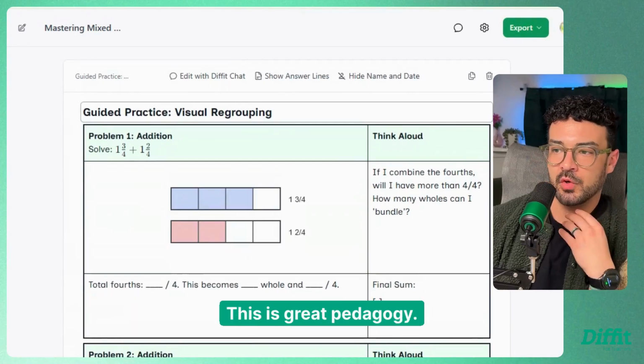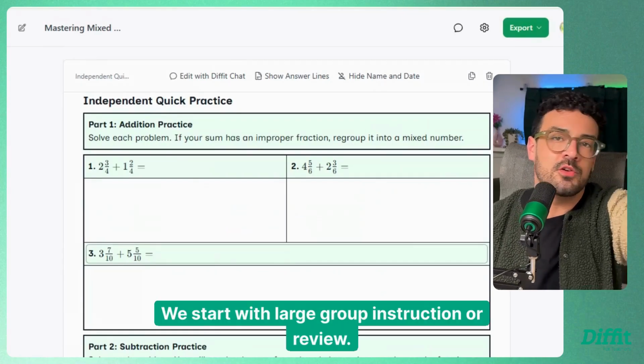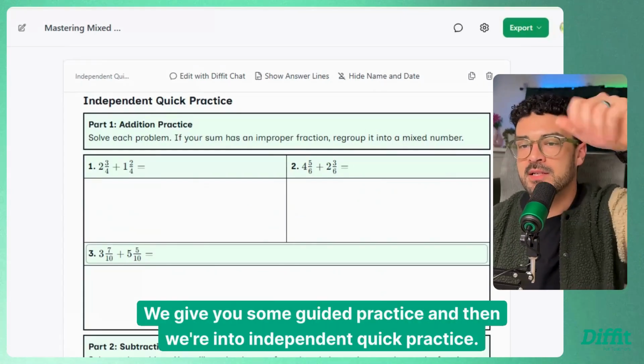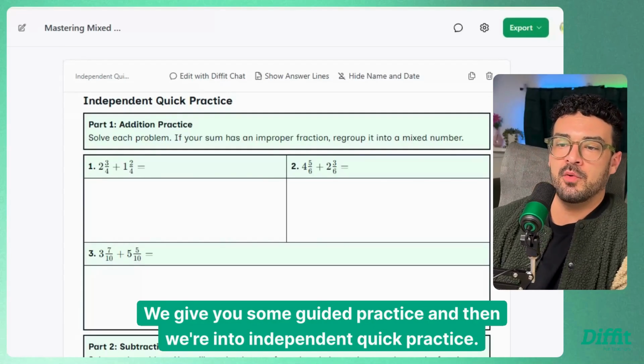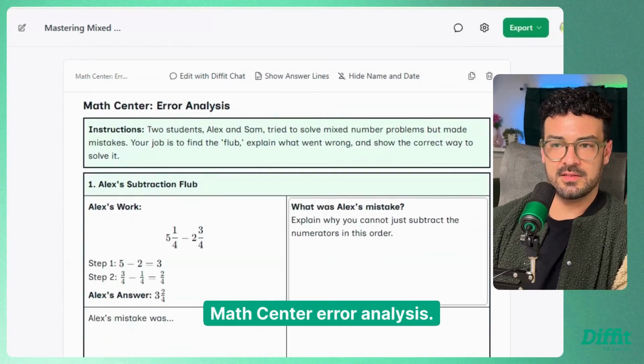This is great pedagogy. Boom. That's our whole lesson. We start with large group instruction or review. We give you some guided practice, and then we're into independent quick practice. Here's my question. Is there an exit ticket? Math Center error analysis. Really?